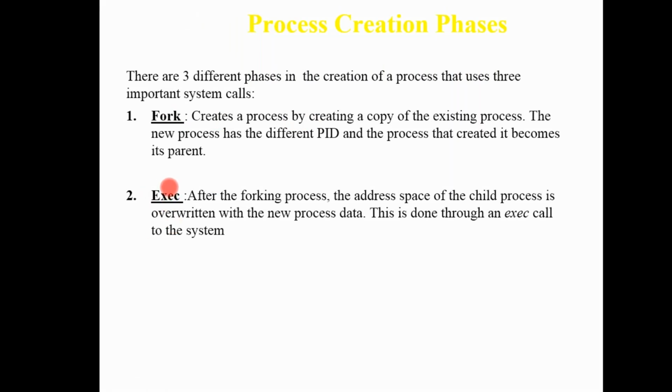Then second is your execution. Now run the process. After forking the process, the address space of the child process is overwritten with the new process data. This is done through an exec call to the system. So now the process is executed. Execution is done by exec, and this is called your execution system call.